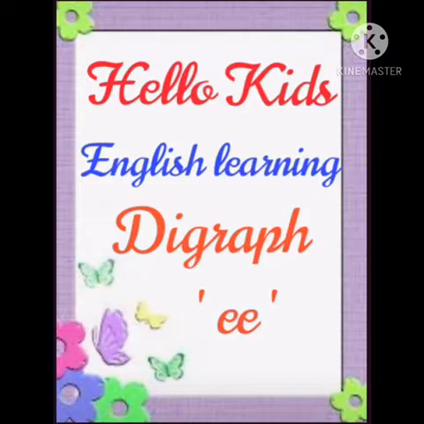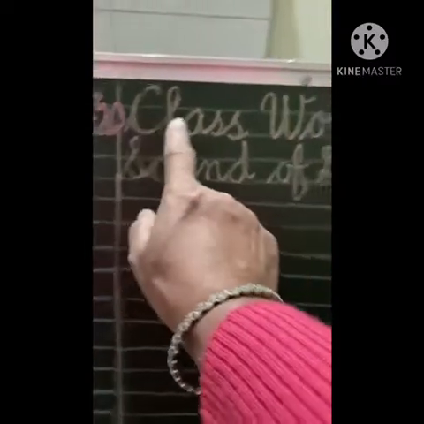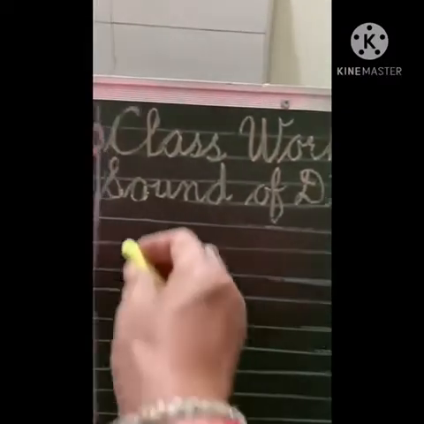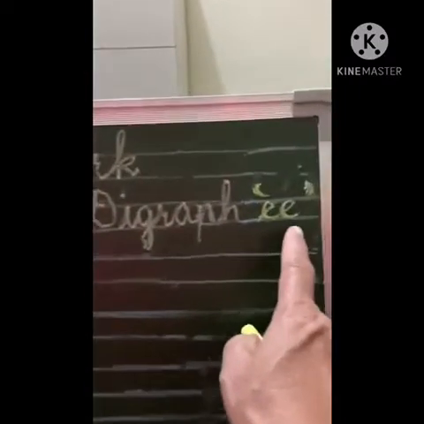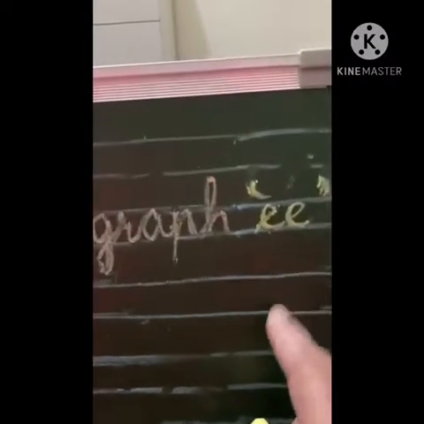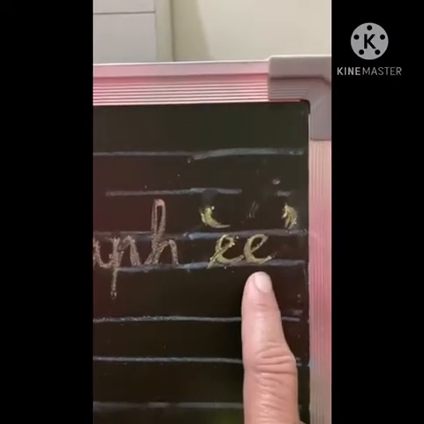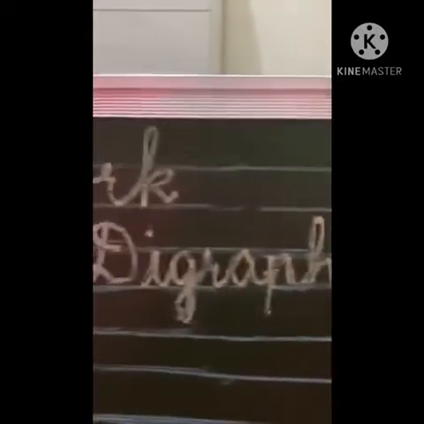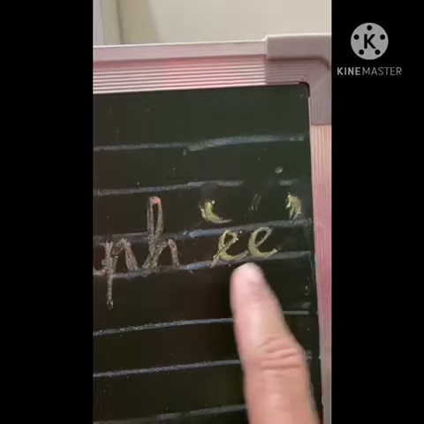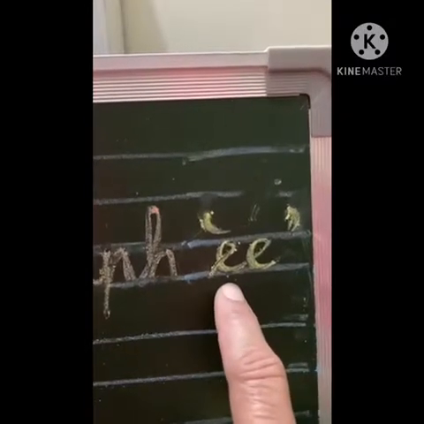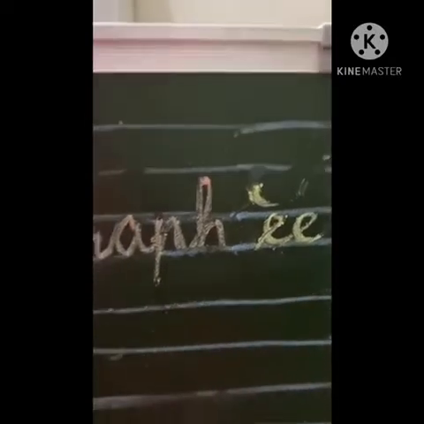Today we are going to take up the next digraph, double E. As usual, you are to write date and write down classwork on top. In the second line, you will be writing sound of digraph double E. Earlier we have done digraphs with the consonants, and now we are taking up the vowel digraphs. So sound of double E is E. Like single E gives sound E and double E gives sound E, a little bit longer sound.